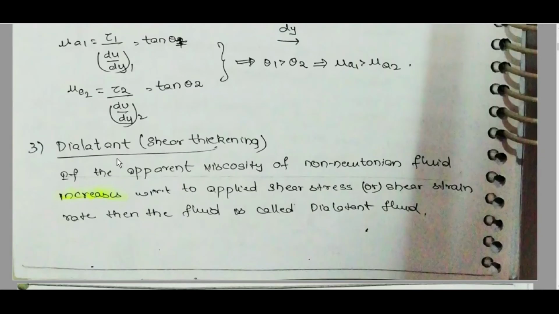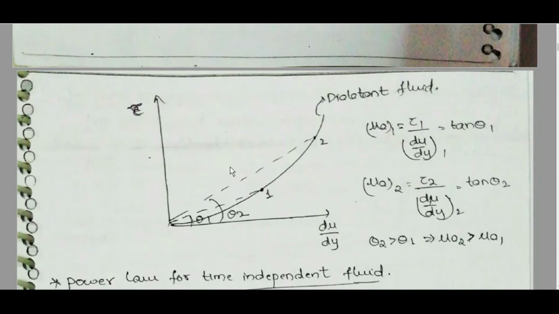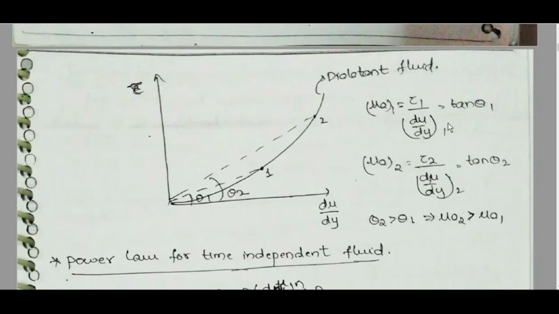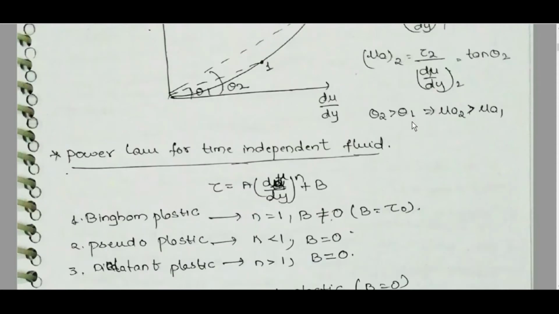Dilatant, shear thickening. If apparent viscosity of a non-Newtonian fluid increases with respect to applied shear stress or shear strain rate, then the fluid is called dilatant fluid. On the tau versus du by dy graph, mu a1 is equal to tau 1 by du by dy 1, which is equal to tan theta 1, and mu a2 is equal to tau 2 by du by dy 2, which is equal to tan theta 2. Theta 2 is greater than theta 1, so mu a2 is greater than mu a1.